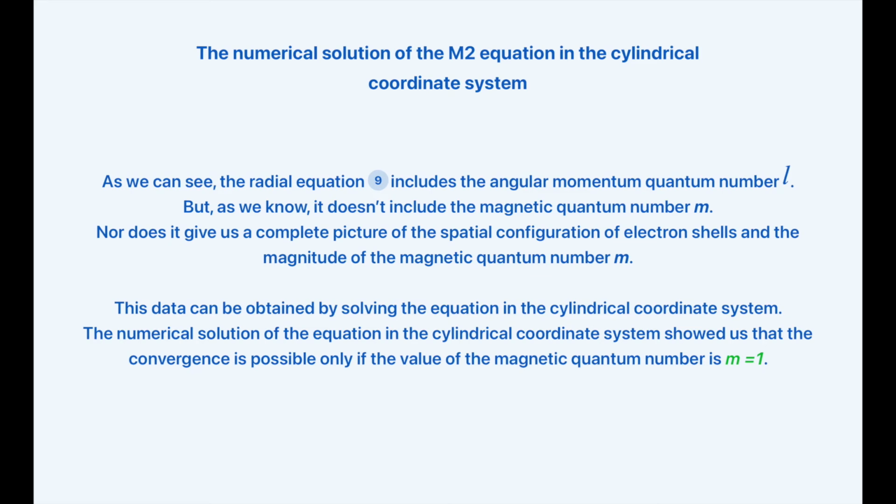Let's observe now the numerical solution of the M2 equation in the cylindrical coordinate system. As we can see, the radial equation 9 includes the angular momentum quantum number L. But as we know, it doesn't include the magnetic quantum number m, nor does it give us a complete picture of the spatial configuration of the electron shells and the magnitude of the magnetic quantum number m. This data can be obtained by solving the equation in the cylindrical coordinate system. The numerical solution of this equation showed us that the convergence is possible only if the value of the magnetic quantum number is m equal to 1.